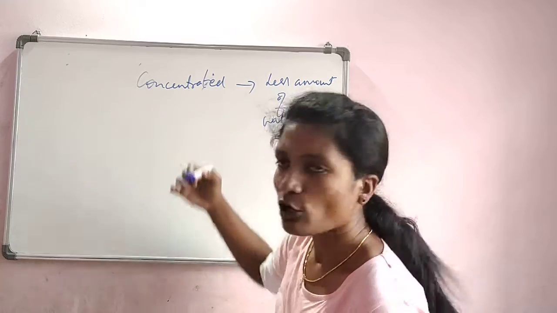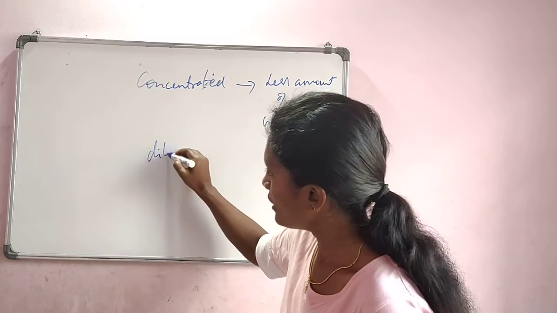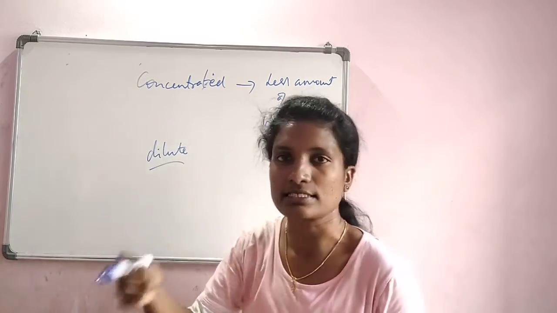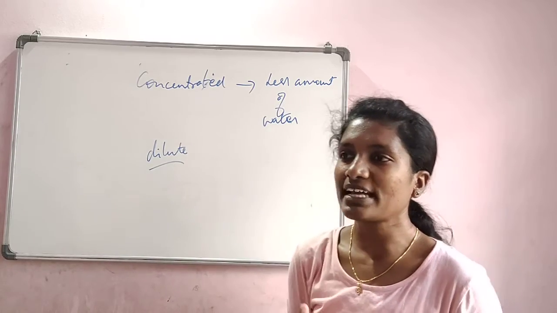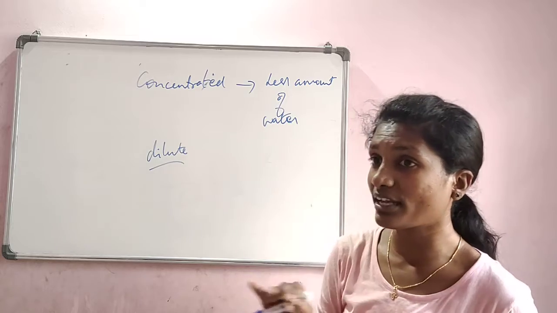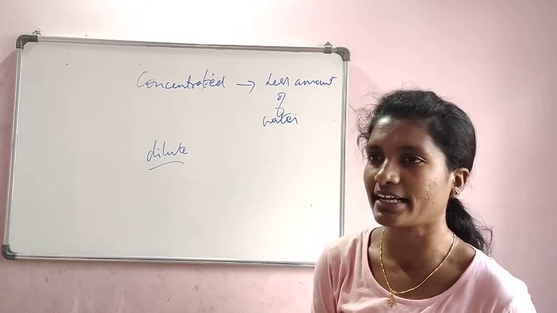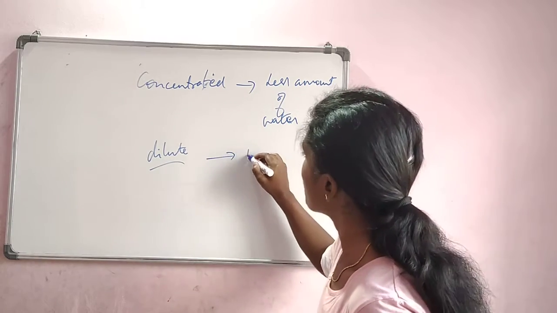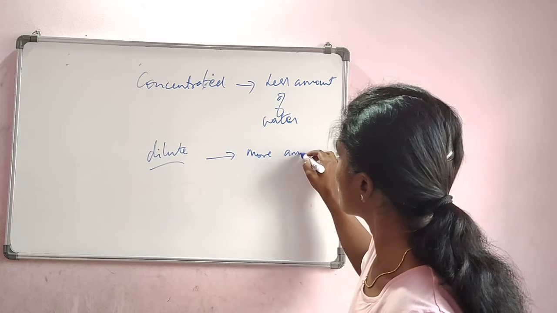Okay, so what is the opposite of concentrated now? Dilute. The word itself says dilute: you make its power weak. You are diluting it. Diluting is almost deleting it. Which has more amount of water?